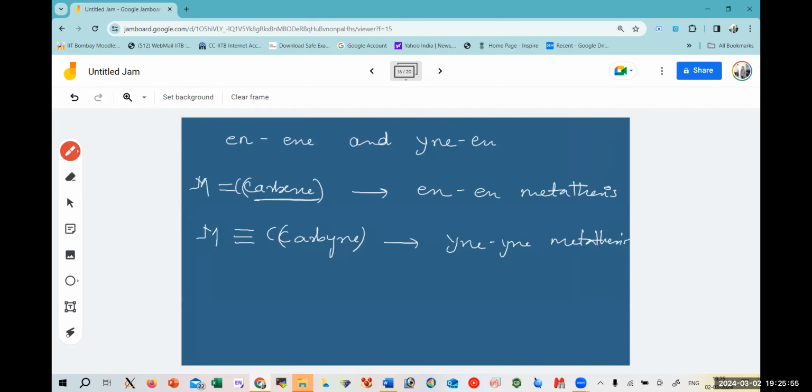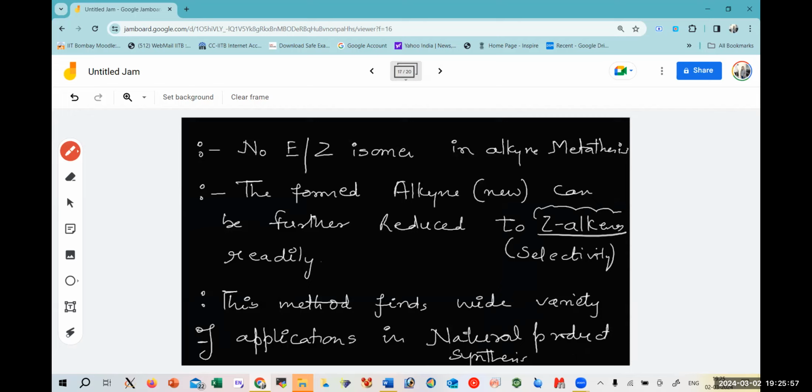And the highlighting points were that we don't see any E or Z isomer when we are talking about alkyne. E and Z isomers are only possible for alkenes. Then the alkyne which has been formed as a product can be easily reduced to alkenes, and that alkene has a selectivity only of Z alkene formation. And this method can be used to make a lot of products in natural product synthesis.